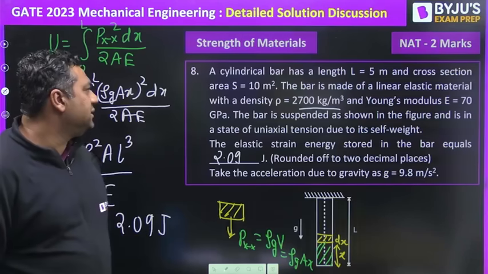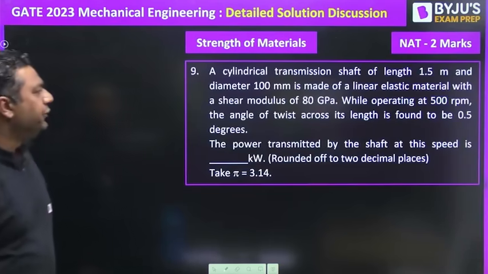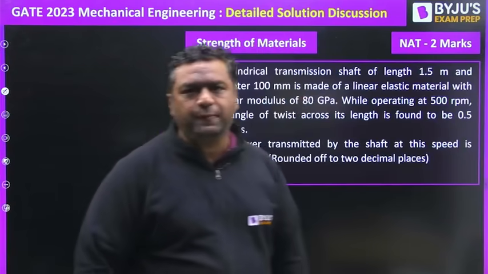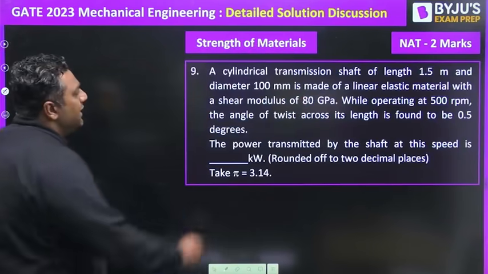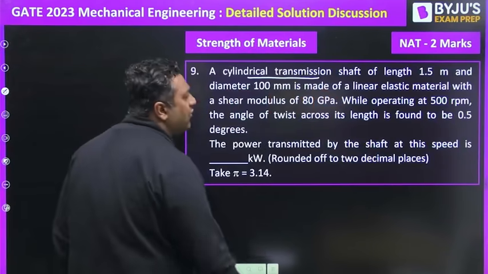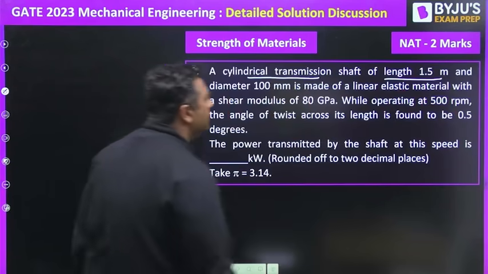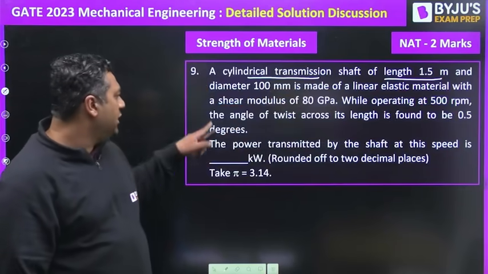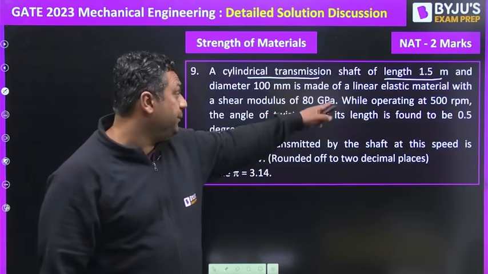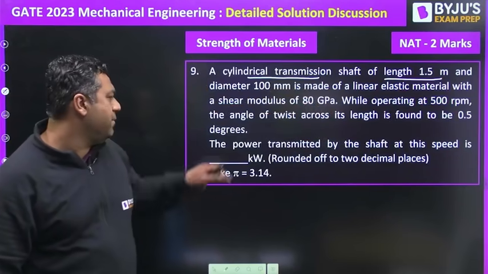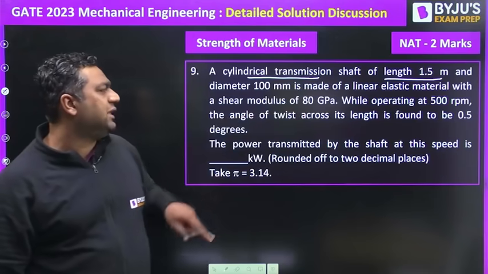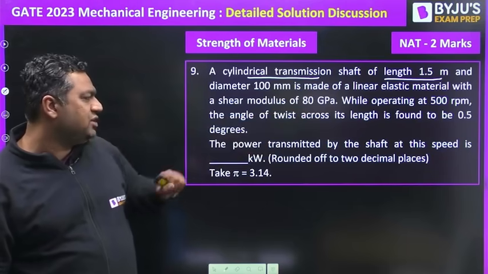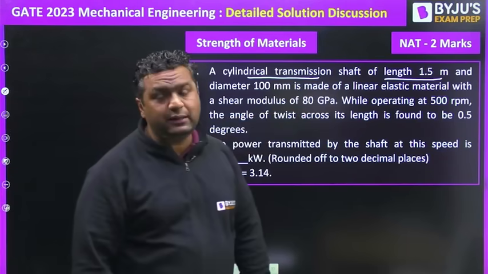Moving further, guys, question number 9. This is once again from strength of material. I feel this is from the torsion part. So if you see this question, a cylindrical transmitted shaft of length 1.5 meters and diameter 100 mm is made up of linear elastic material with a shear modulus of 80 GPa while operating at 500 RPM. The angle of twist across its length is found to be 0.5 degrees. The power transmitted by the shaft at this speed in kilowatts is.